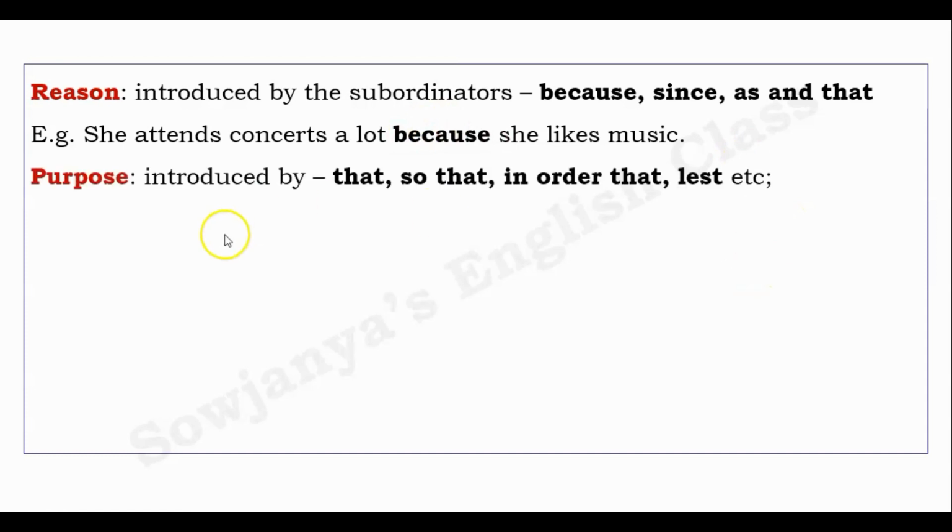Next one is purpose. It is introduced by the conjunctions that, so that, in order that, lest, etc. I explained about this particular word lest in the video on adverb clause of purpose previously. Please go and check it for clear understanding.